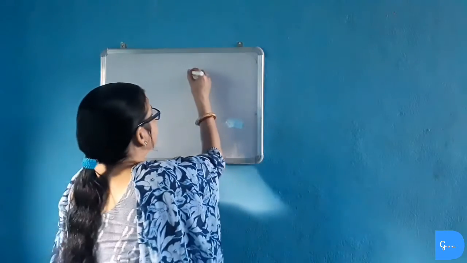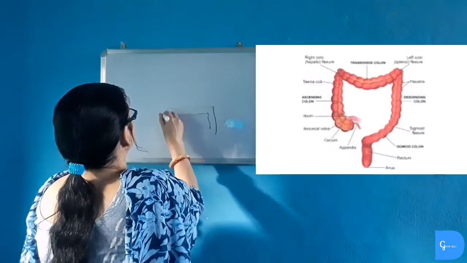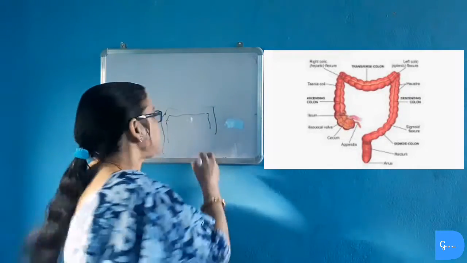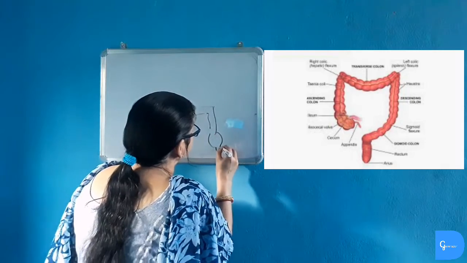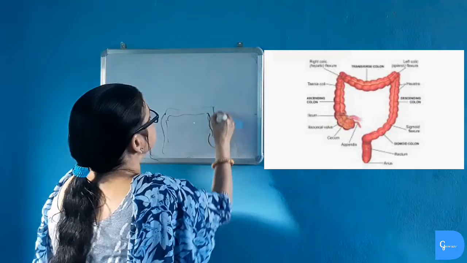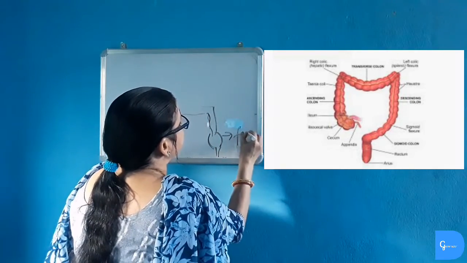The undigested food from the small intestine is transferred to the large intestine. In the large intestine, what happens? The large intestine absorbs water and minerals from the food and passes it to the rectum. The rectum is a pouch-like organ present at the lower side of the descending colon. This rectum contains feces.